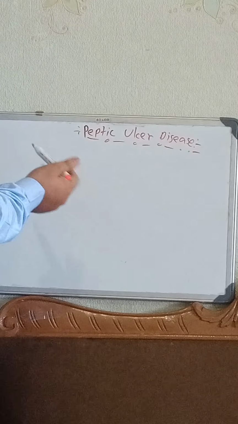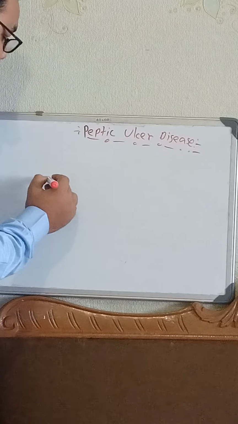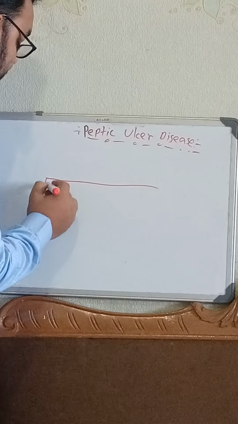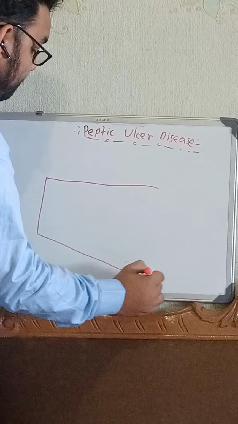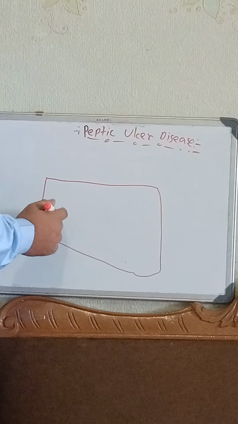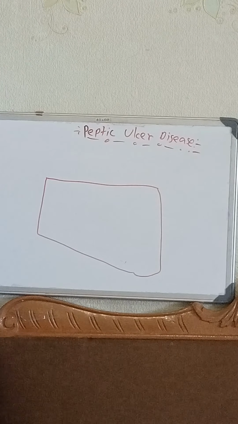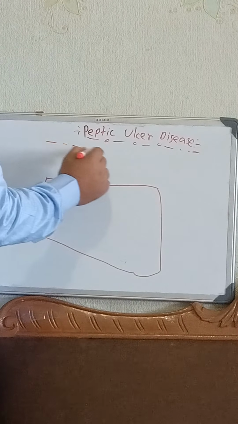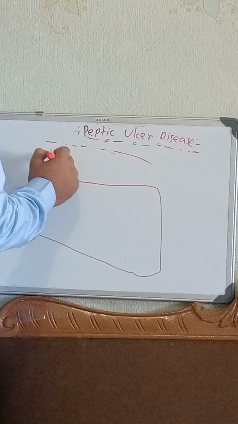Let's suppose it's a parietal cell. Within it, there is the lumen.